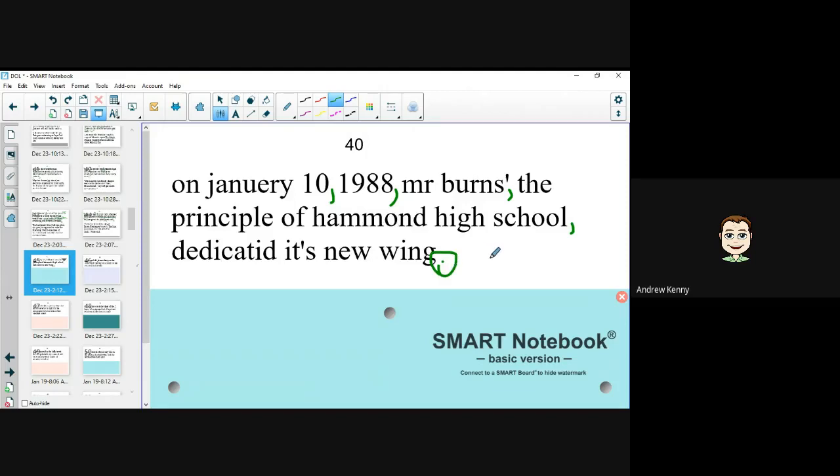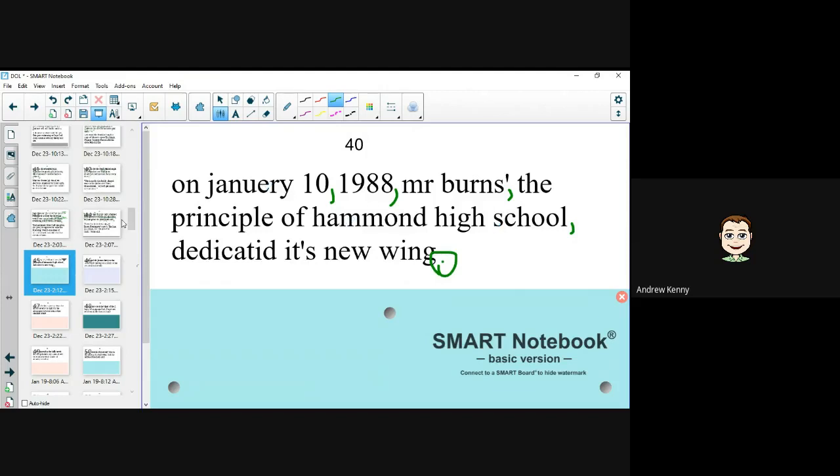I just want to point out something. This is what's known as an appositive. What we're saying is the commas are letting me know who Mr. Burns is. In other words, who is the principal of Hammond High School? The answer is Mr. Burns. And those commas let me know that it's called an appositive. So let's make sure we have this down. On January 10th, comma, 1988, comma, Mr. Burns, comma, the principal of Hammond High School, comma, dedicated its new wing.